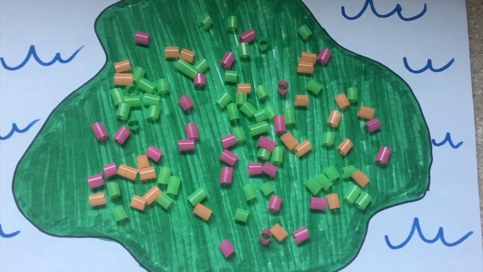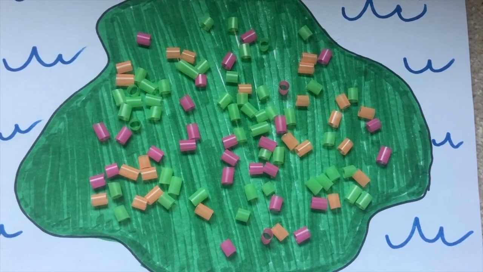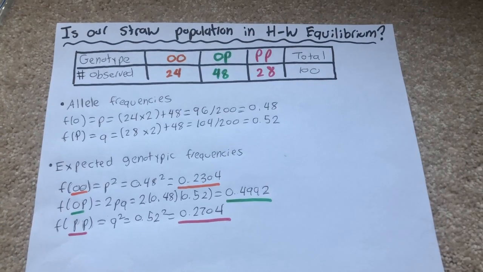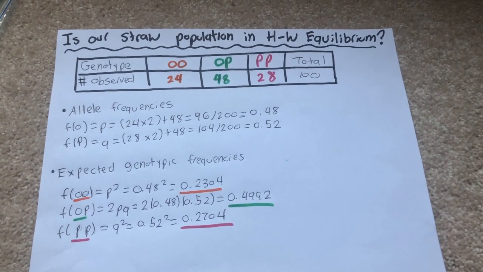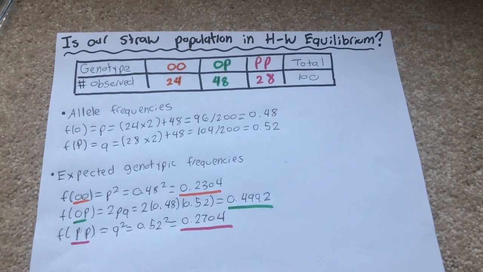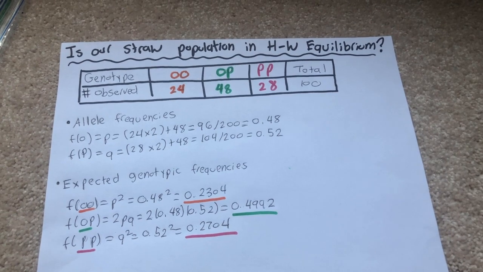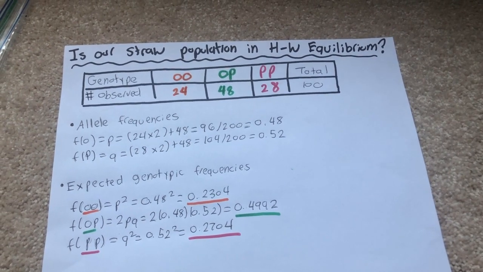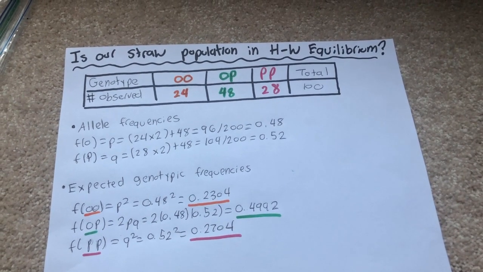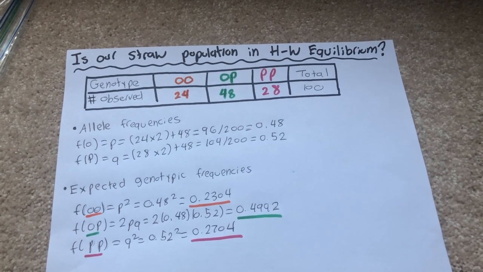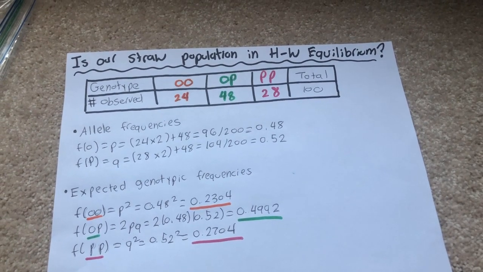Back to our straws. Here's our population of various straws within Straw Nation that we will examine: 24 orange, 48 green, 28 pink straws, for a total of 100. To determine if this population is in Hardy-Weinberg equilibrium, we need to calculate the frequencies of the alleles O and P, which correspond to P and Q. Are there 100 straws with two alleles each? We'll divide the total number of O and P by 200 to get 0.48 and 0.52 for our frequencies.